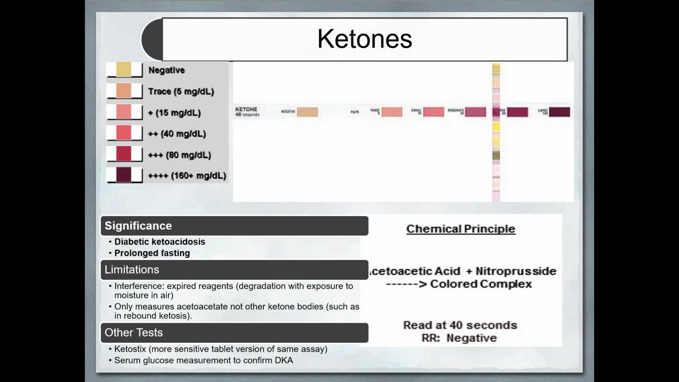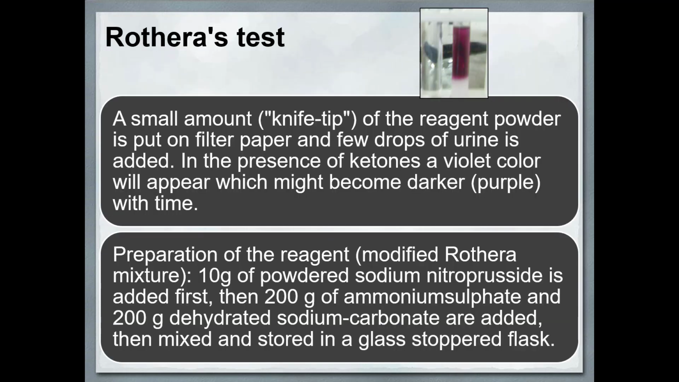Ketone bodies, seen in diabetic ketoacidosis and prolonged fasting: it is a nitroprusside reaction that creates a colored complex, from negative to dark pink color. Another test for ketone bodies is the Rothera test, the modified Rothera mixture, where you use the same sodium nitroprusside, which will give a pink ring on top.